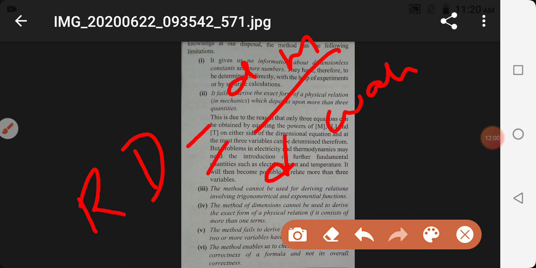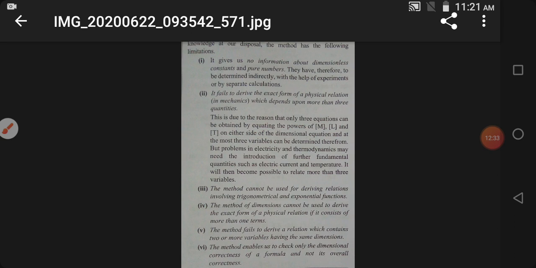So the numerator is density, and the denominator is also density. So it will have no dimensional formula. It will not have any physical unit. Understood? Therefore relative density doesn't have any unit. But can you find this relation with the help of dimensional analysis? No, the answer is no. So this is one of the limitations.